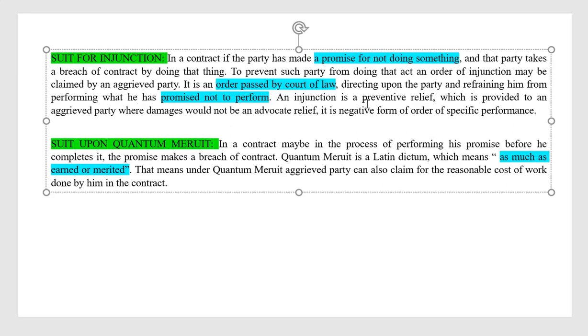An injunction is a preventive relief which is provided to an aggrieved party where damages would not be an adequate relief. So damages cannot be given back by that other party. It is a negative form of order for specific performance.